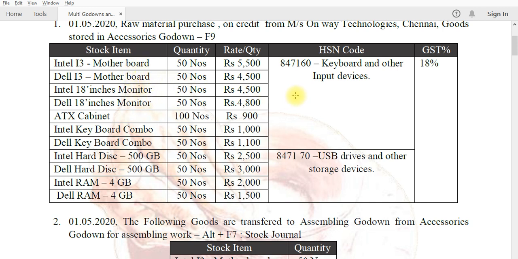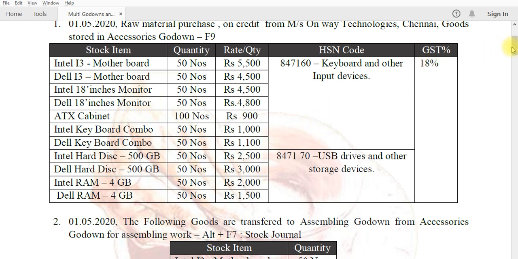I give the GST rates and HSN details in the stock group, so please note that clearly. Then we create these stock groups: raw material input and raw material storage devices.